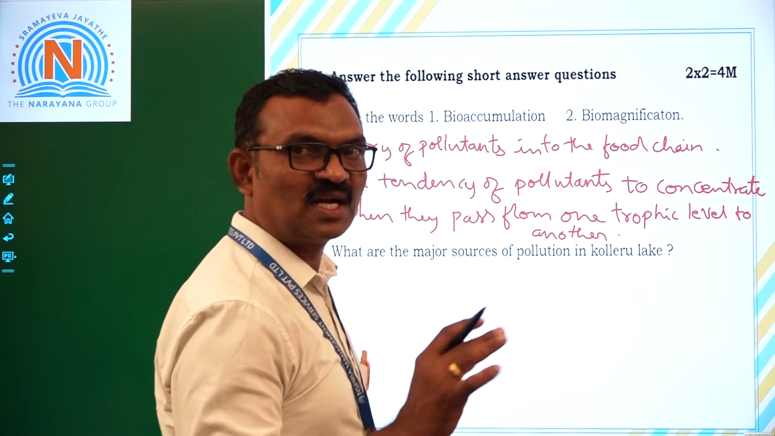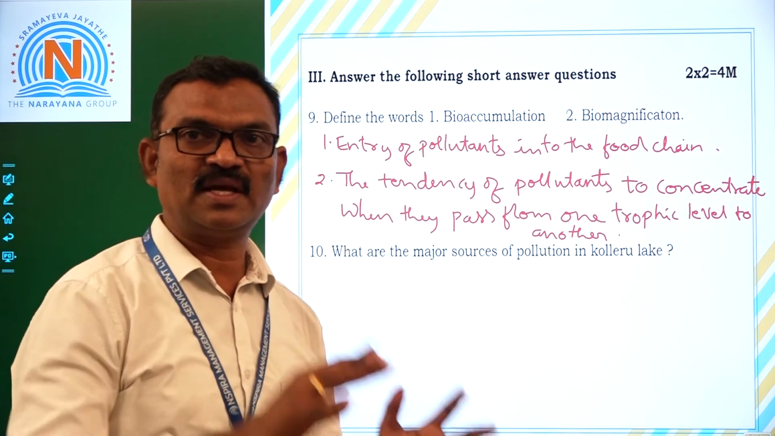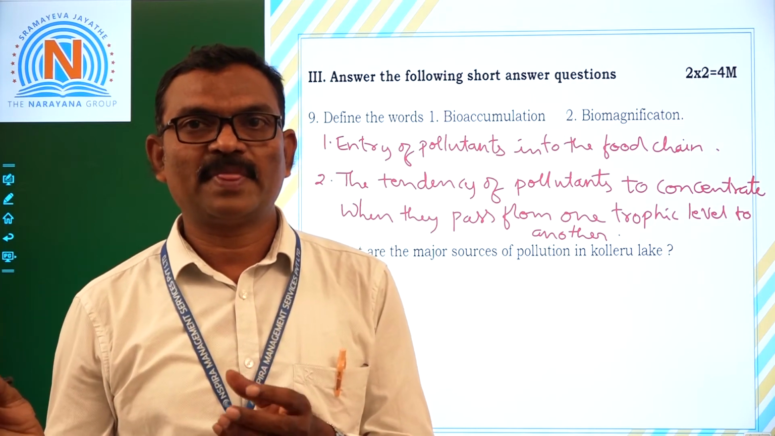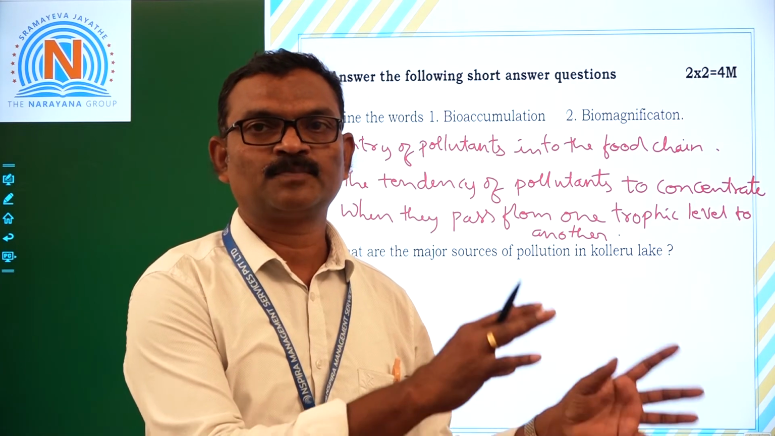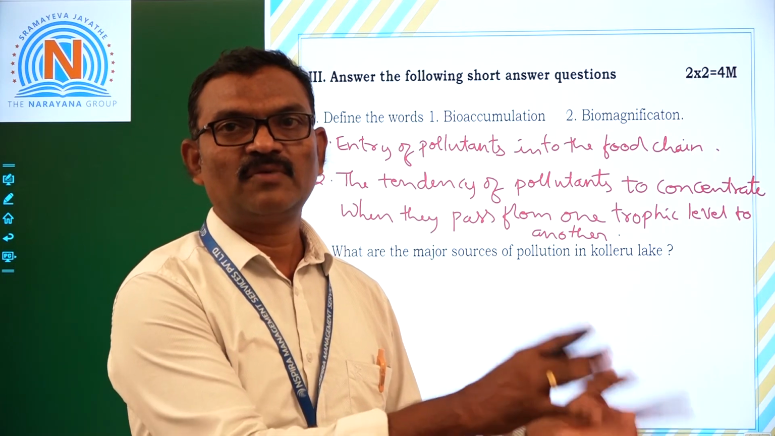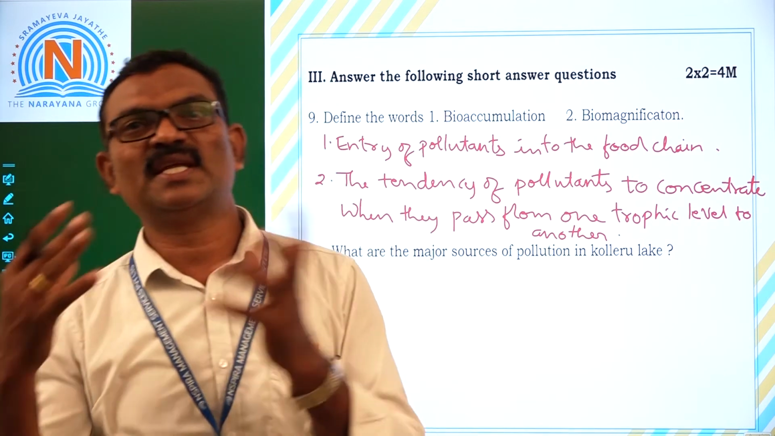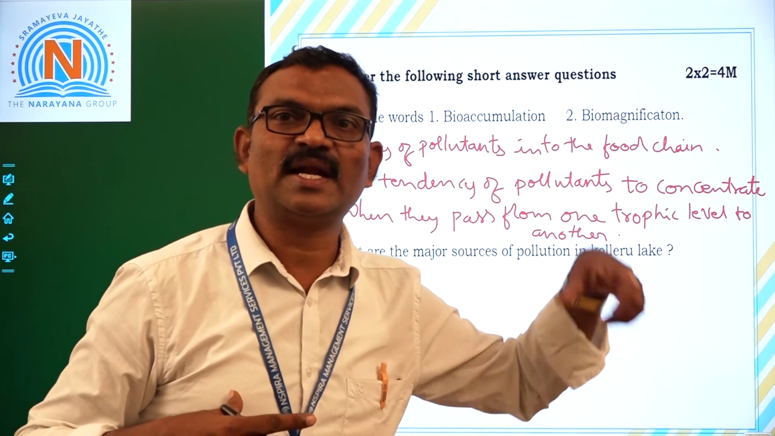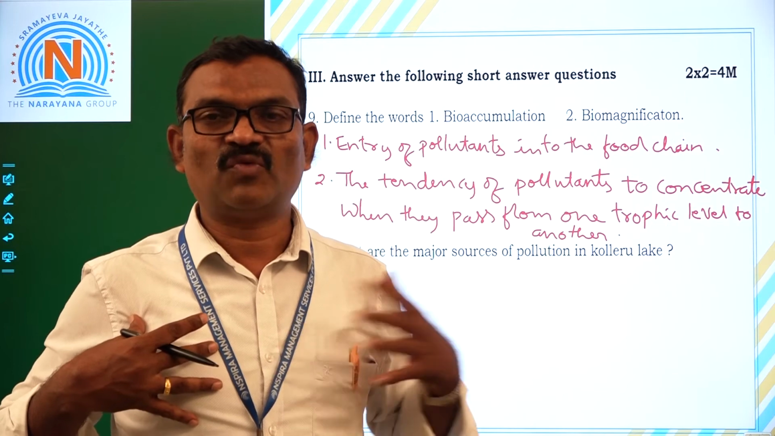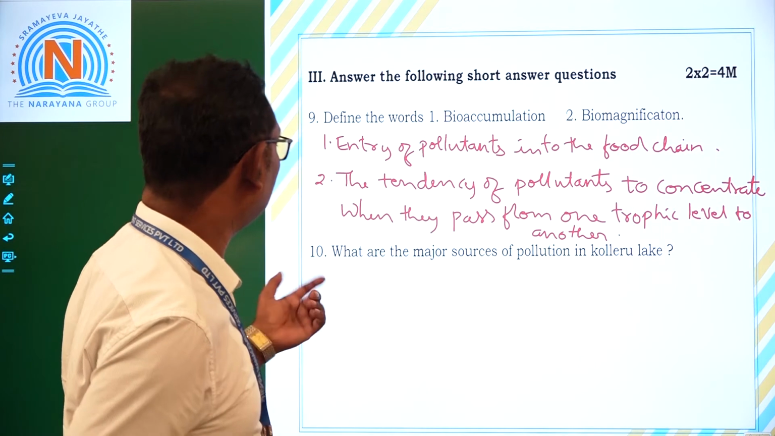That means the concentration of pollutants in organisms as they are passing along. Suppose chemical wastes are released into the water. They are utilized by phytoplankton. Phytoplankton are eaten by zooplankton, zooplankton are eaten by fish, and fish is eaten by man. That means the chemicals entering the water pass level by level and finally accumulate in the man's body, the top carnivore.